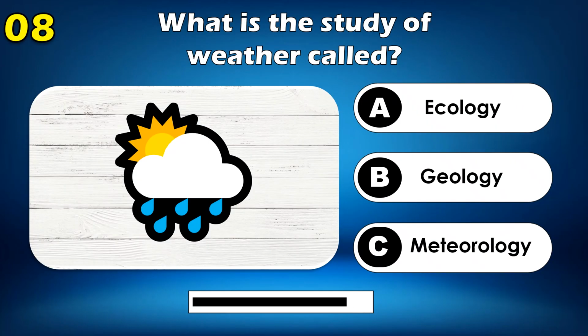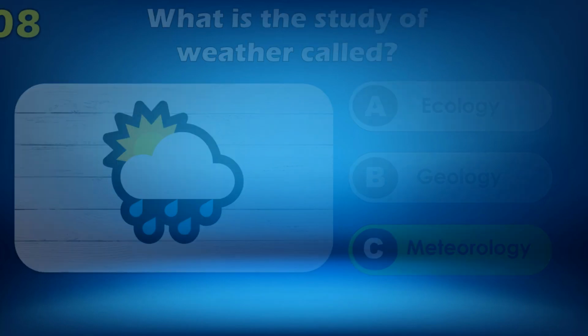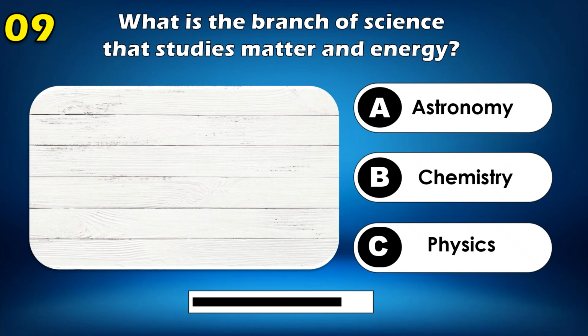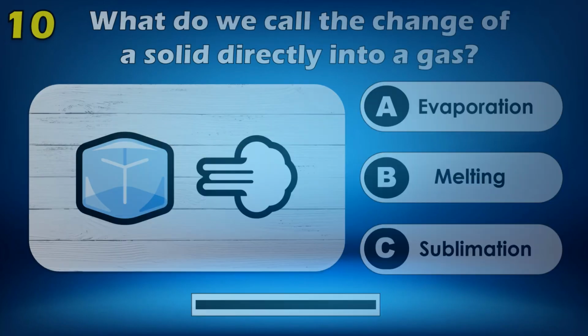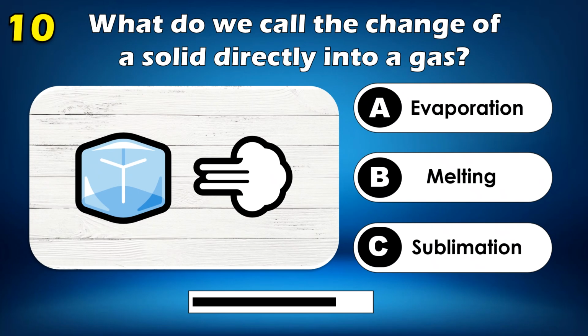What is the study of weather called? Meteorology. What is the branch of science that studies matter and energy? Physics. What do we call the change of a solid directly into a gas?